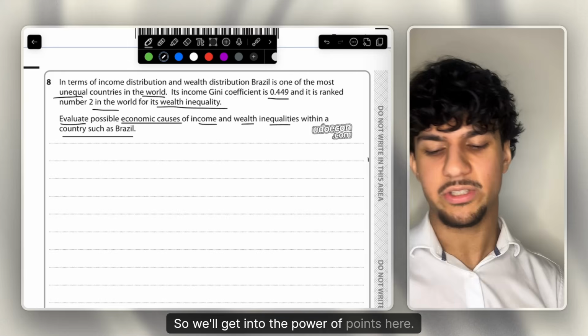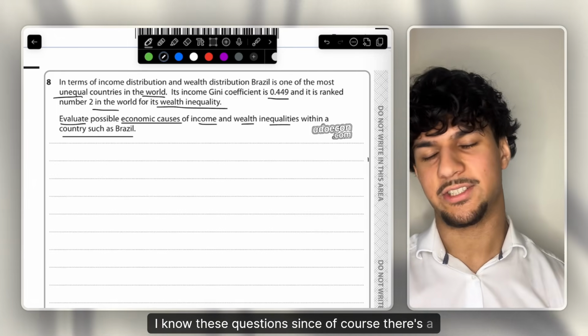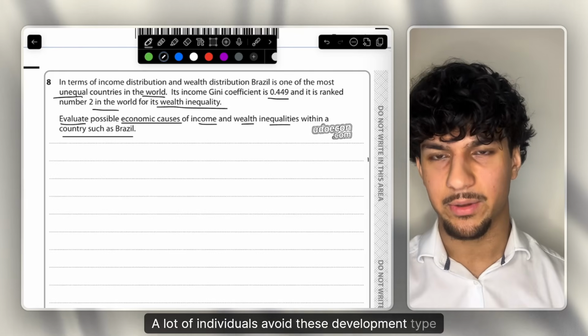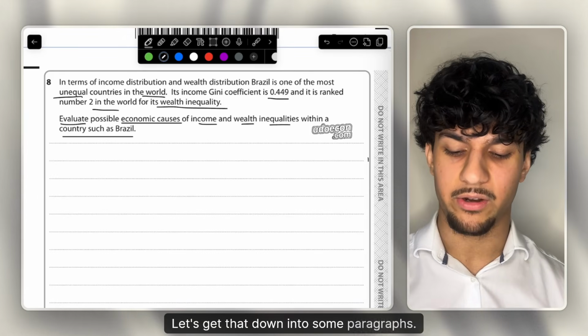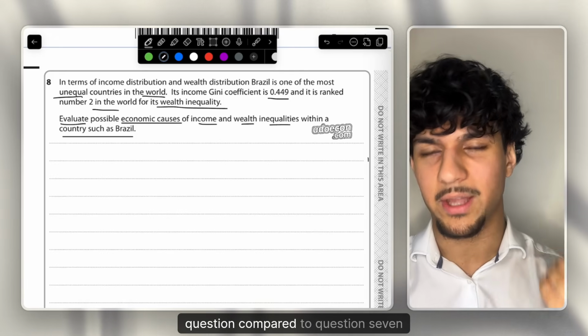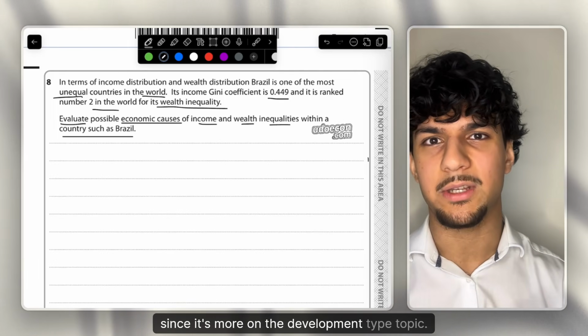So we'll get into the paragraph points here. I know with these questions, since of course there's a choice with your 25-mark questions, a lot of individuals avoid these development type questions. Let's get that down into some paragraphs. And of course, I do understand this is usually going to be the more neglected question compared to question 7, since it's more on the development type topic.